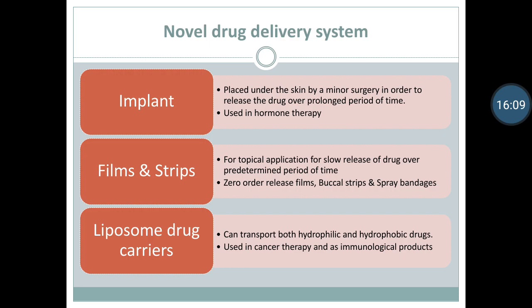See about the implant. Implants are placed under the skin by a minor surgery in order to release the drug over a prolonged period of time. The magnetically controlled implants are available in capsule form. They can be opened by placing a magnet on the skin. Implants are used in hormone therapy. Films and strips. These are meant for topical application for slow release of drug over a predetermined period of time. The popular films and strips are zero order release films, buccal strips and spray bandages.